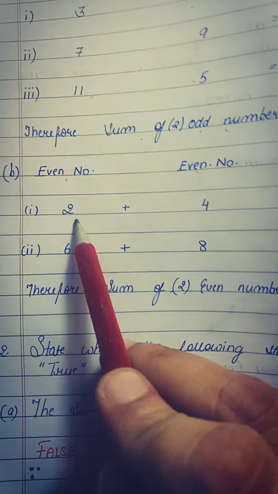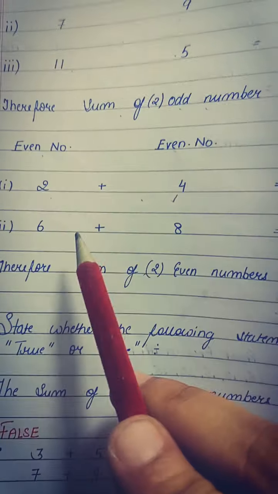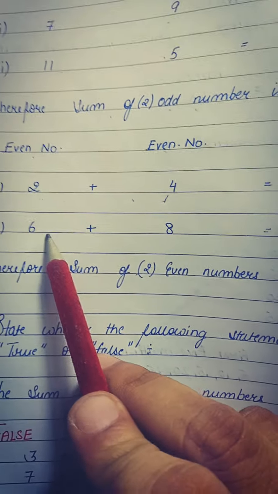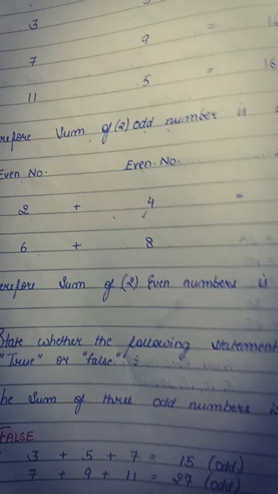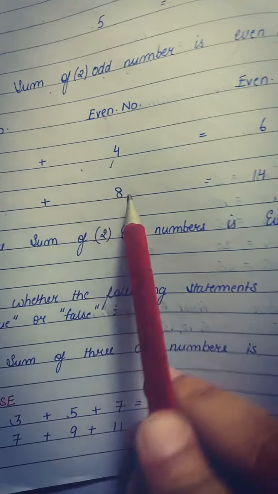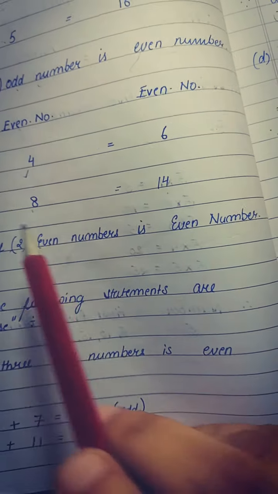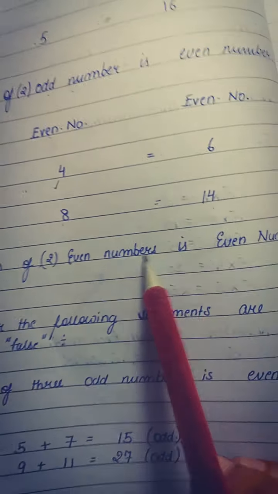Same concept: take two even numbers, add them up, and see the answer. Repeat this process two or three times so you can be confirmed about your procedure. We justify that the sum of two even numbers is another even number.